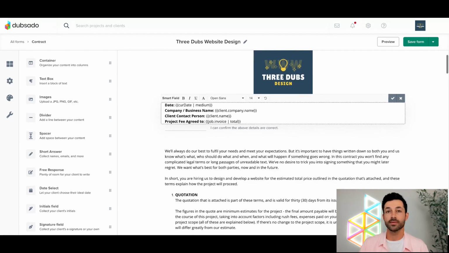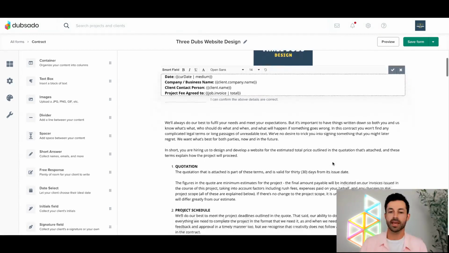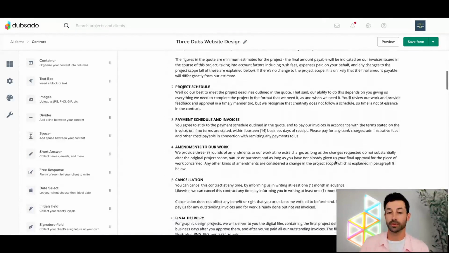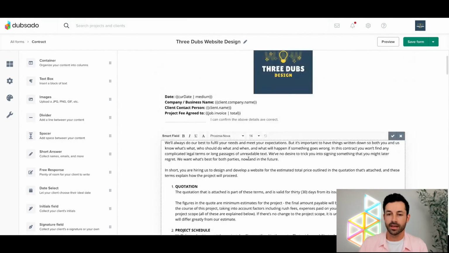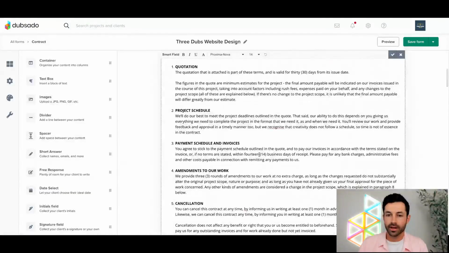What I commonly see when I'm doing screen share calls with folks is that maybe they have a long contract, kind of similar to the one that I'm looking at right now. And in a lot of places, they have things like this, where it's like, okay, I know that right here, for example, this is a variable for me. It may not always be 14 business days as far as when I want them to go ahead and pay, right? So they put in something like X, and they're just leaving it like that. And they're like, okay, I'll go ahead and customize that later on.